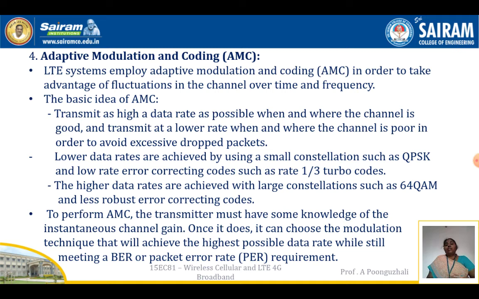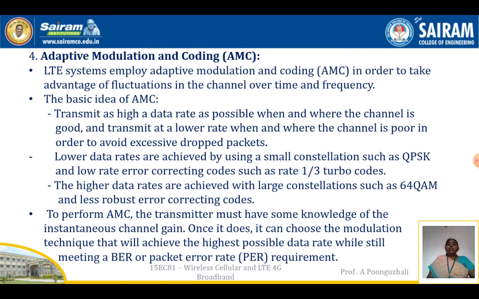The basic idea of adaptive modulation and coding is to transmit the data at as high a data rate as possible when and where the channel is good, and transmit at a lower rate when and where the channel is poor, in order to avoid excessive dropped packets. So based on the channel conditions, your data is transmitted. If the channel condition is good, a high data rate is transmitted. If the channel condition is poor, then a low data rate is transmitted. So we can see that higher throughput is achieved and latency is also reduced.